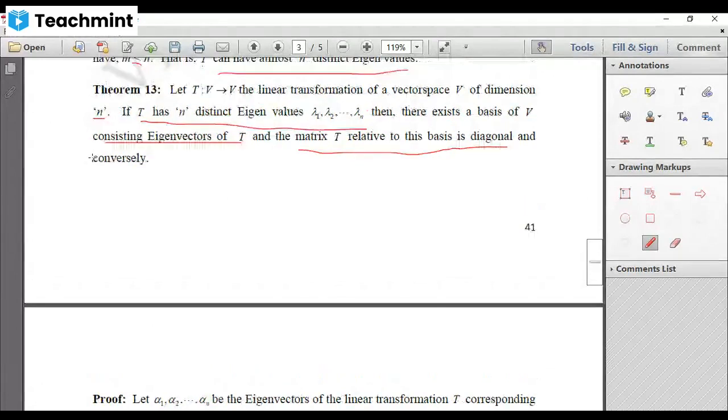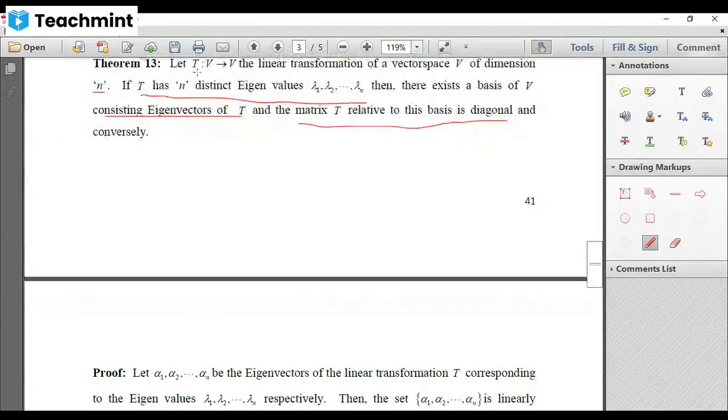Okay, so we are given a linear mapping, the dimension of V is n, and this mapping has n distinct eigenvalues, lambda 1, lambda 2, up to lambda n. Then we have to show that there exists a basis of V consisting of eigenvectors of T, and the matrix of T relative to this basis is a diagonal matrix. We have to show it is a diagonal matrix, and conversely.